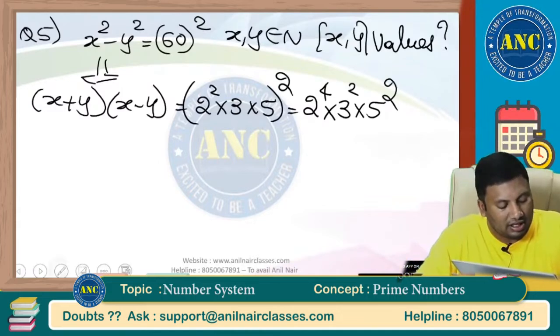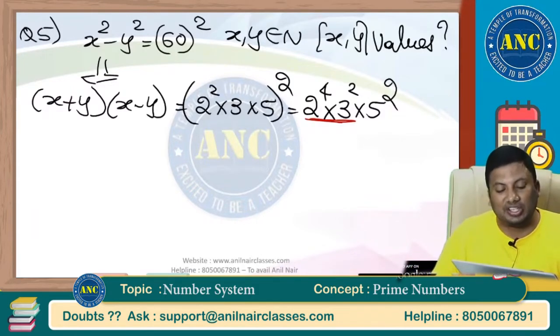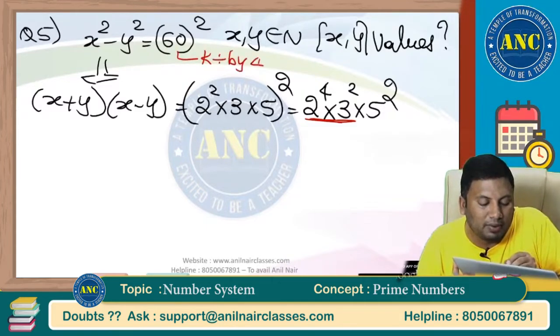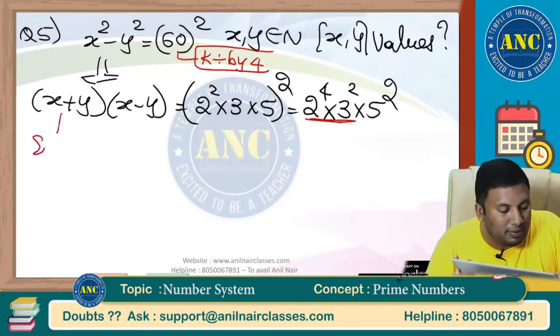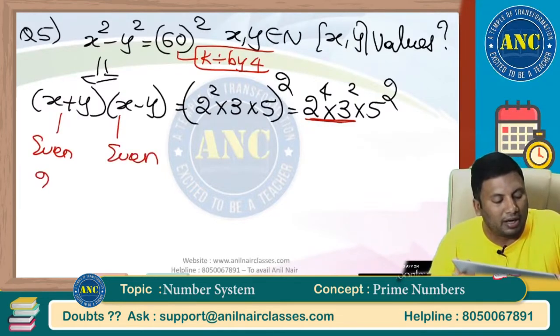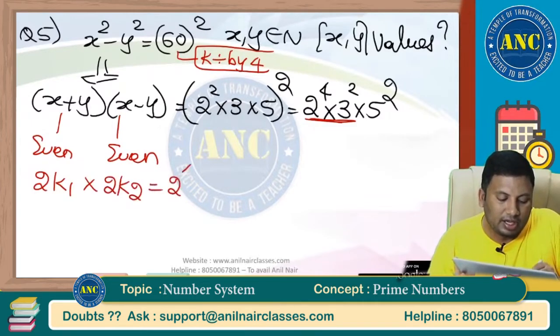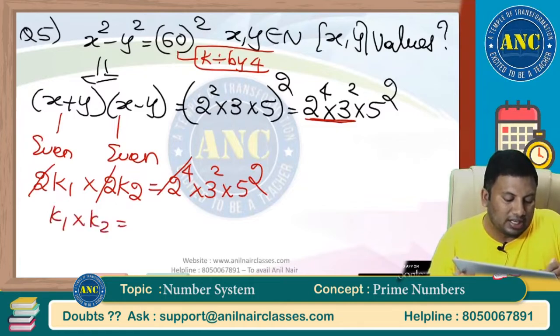First thing, right hand side is divisible by 4. 2 power 4 is 16, it is divisible by 4. That means this is the case where the right hand side is divisible by 4. If the right hand side is divisible by 4, x plus y should be an even number, x minus y should be an even number. Even number is of the form 2k1, here it is 2k2. These 2 power 4 into 3 square into 5 square. 2 cancel. So k1 into k2 is nothing but 2 square into 3 square into 5 square.